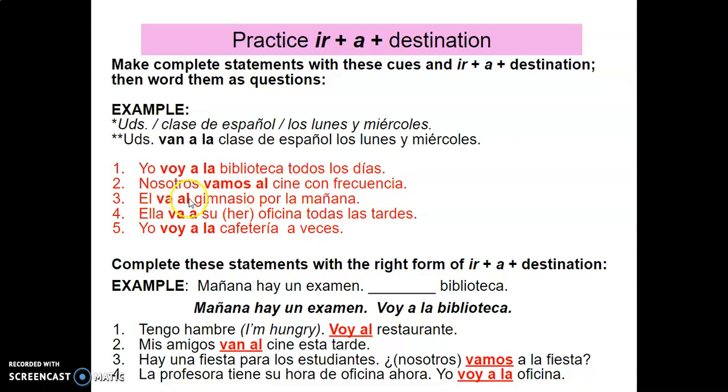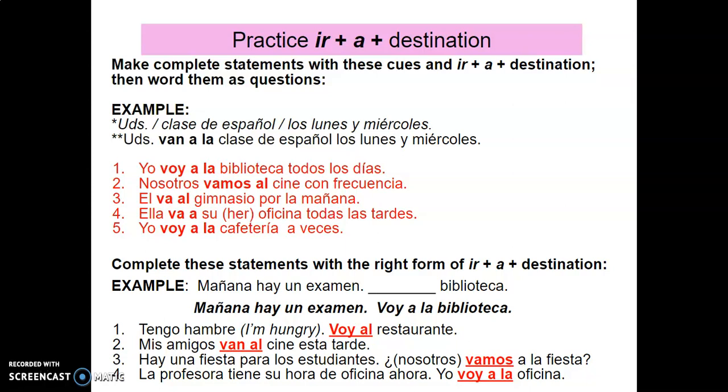Okay, va al, a él. Ella va a su oficina todas las tardes. So again, she's going to her office. So we don't use the el or la because we're using that adjective su, and it's a possessive adjective. Yo voy a la cafetería a veces. I'm going to the cafeteria sometimes.